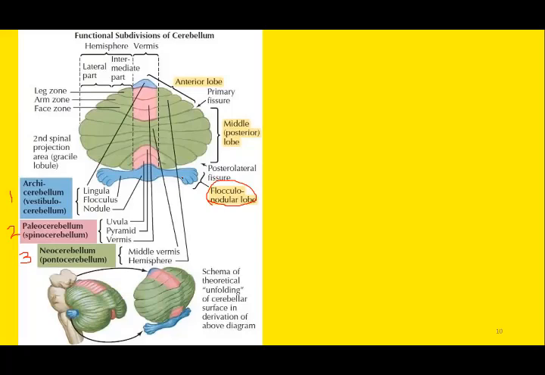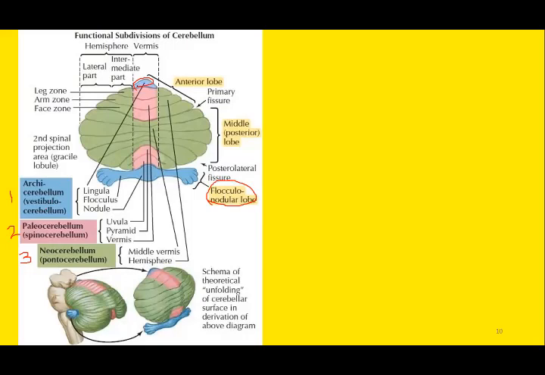The lobe, which is separated from the posterior lobe by the posterolateral fissure. This is the flocculonodular lobe. So this region is included in the vestibulocerebellum. Sometimes the lingula, which is placed towards the anterior lobe, can be included in this vestibulocerebellum as well.